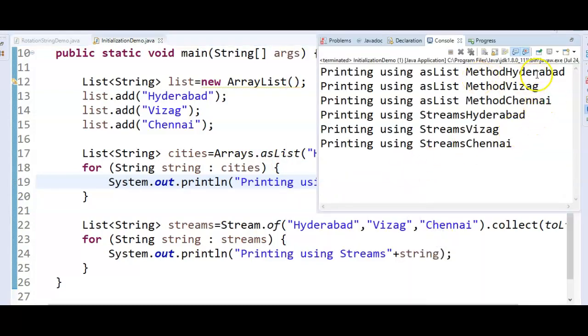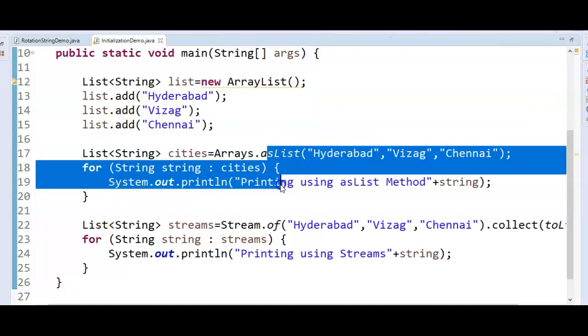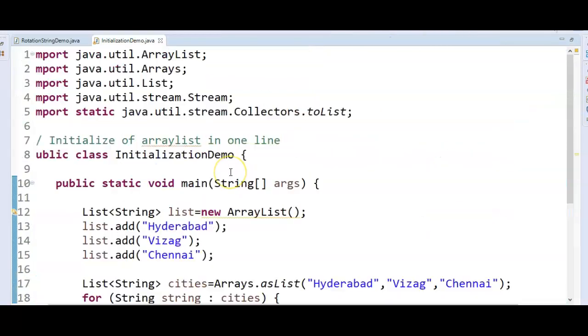You see, using the asList method we are printing Hyderabad, Vizag and Chennai. Similarly, using streams, Hyderabad, Vizag and Chennai. This is how we initialize a list in a single line. Hope you got this.